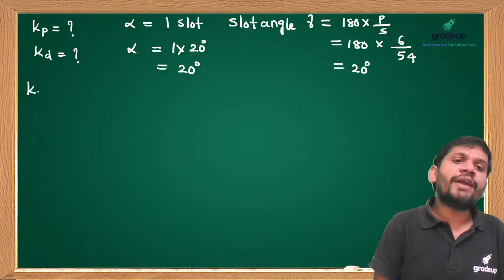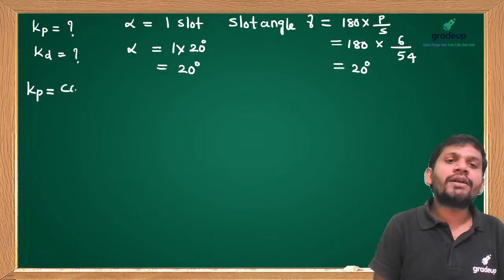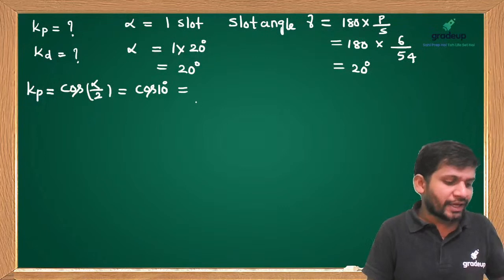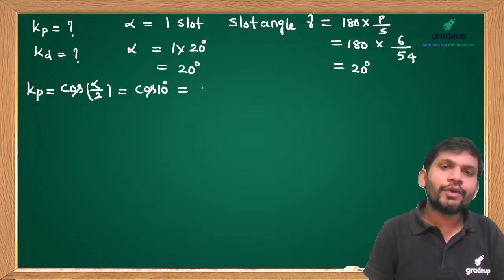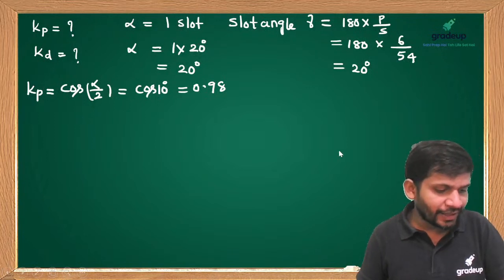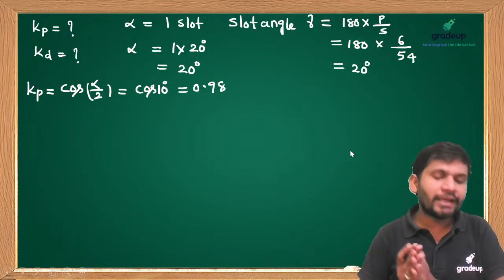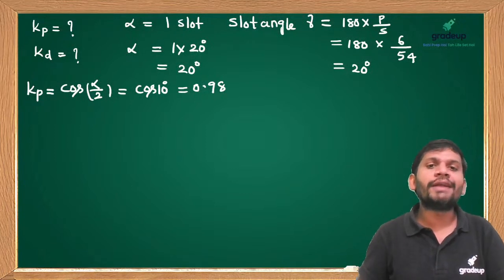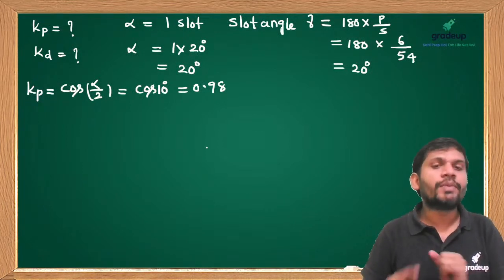Then first I am finding Kp. What is Kp? Kp equals cos alpha by 2, which equals cos 10. What is cos 10? This is approximately equal to 0.98. Is it correct, students? So Kp is 0.98. Okay, I got Kp also.